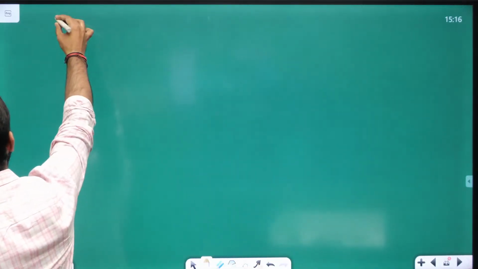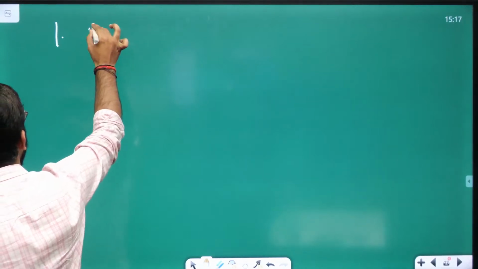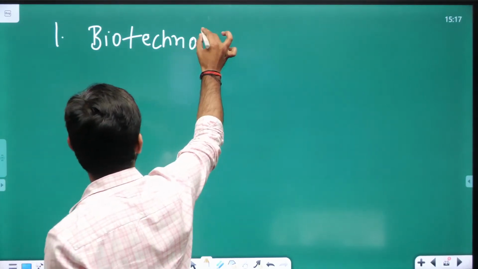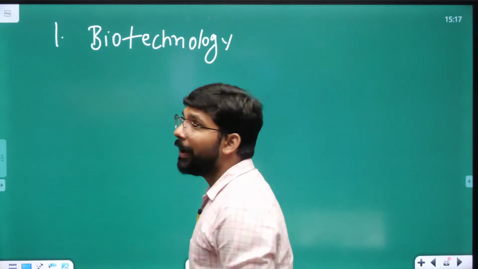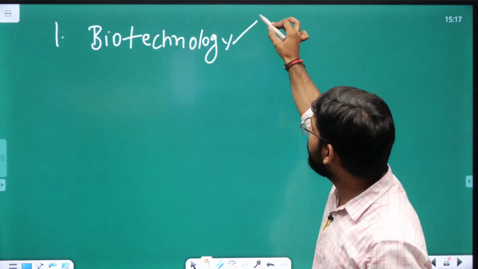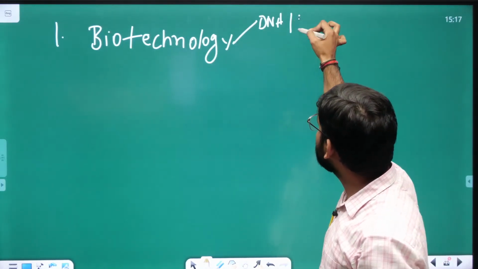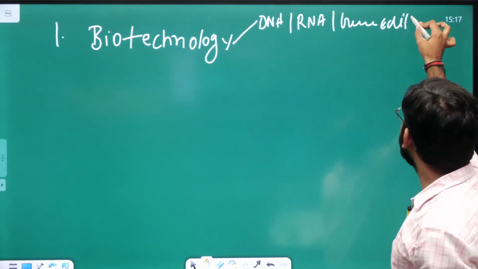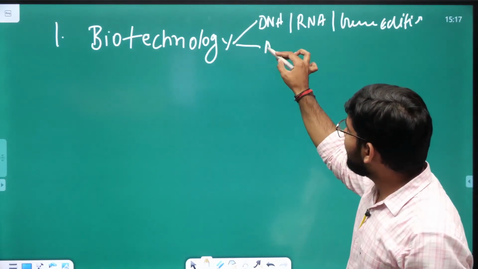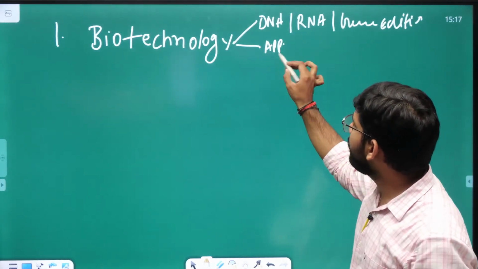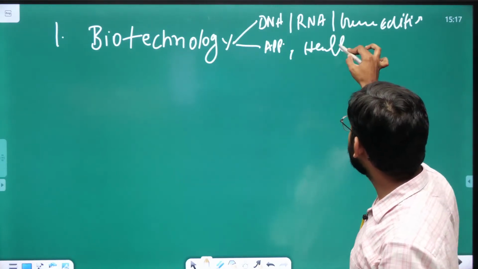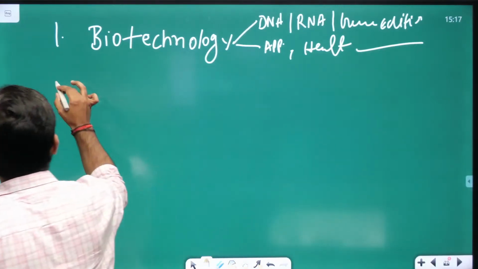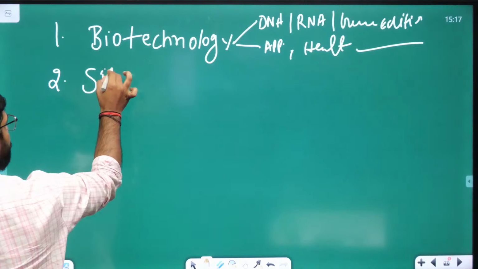The major important part in science and technology is biotechnology. The first part can be biotechnology. In biotechnology, we are focusing specifically on DNA, RNA, and gene editing. We then focus on the application of biotechnology in the healthcare industry and other topics. The first topic can be biotech. The second topic can be space technology.